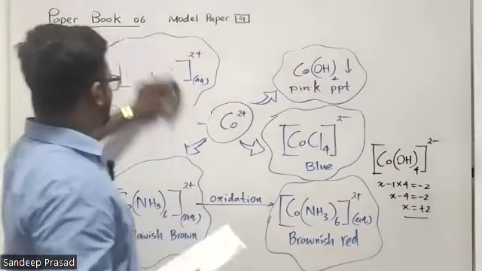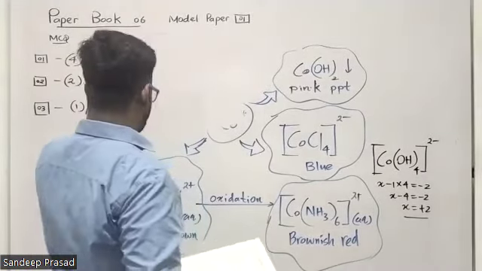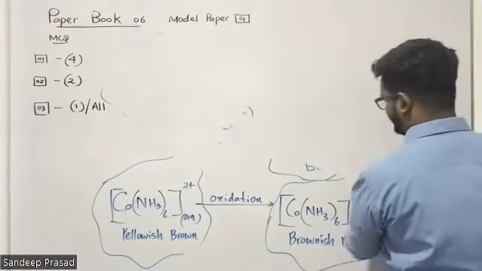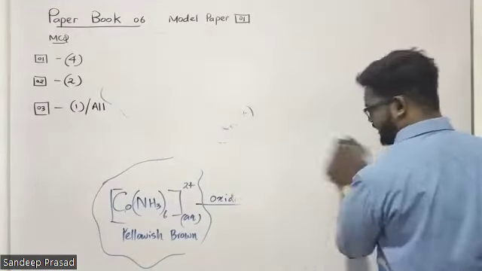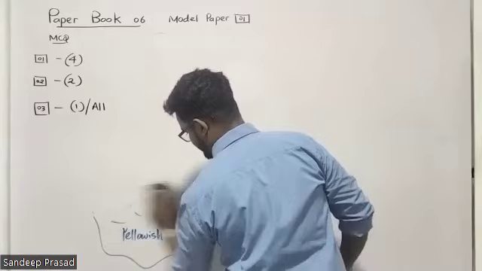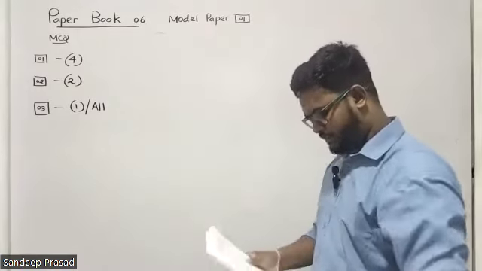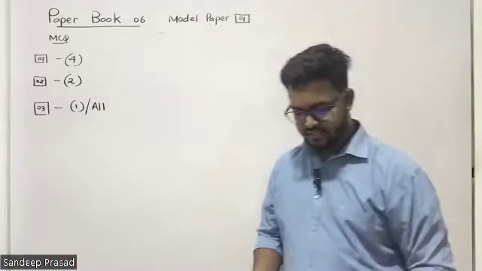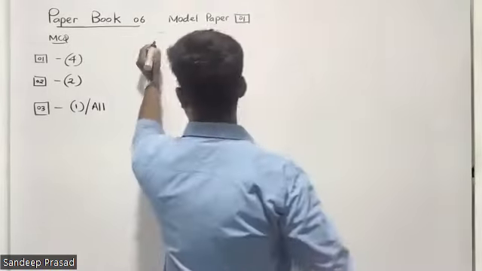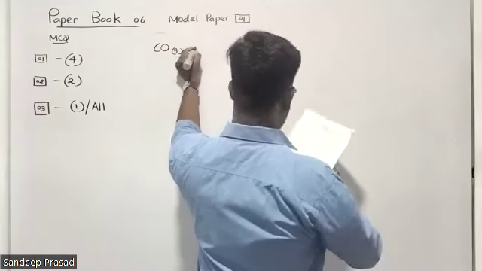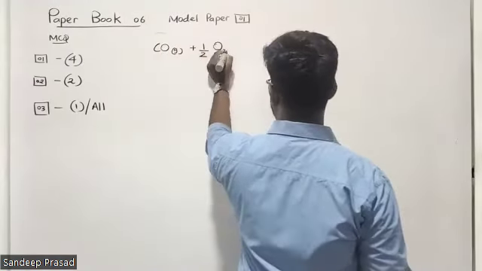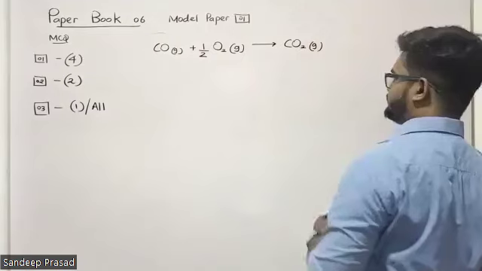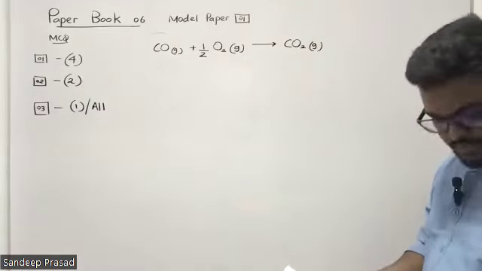Question number 4 is related to unit number 5, enthalpy. So normally in the examination, students, we can expect these kinds of enthalpy questions. Let's see what we have to learn under this question. So this is a very nice question. Consider the following reaction taking place at 25 degrees Celsius. So what is the question? What is the reaction they have given? Carbon monoxide is reacting with half oxygen gas, and producing carbon dioxide gas, CO2.